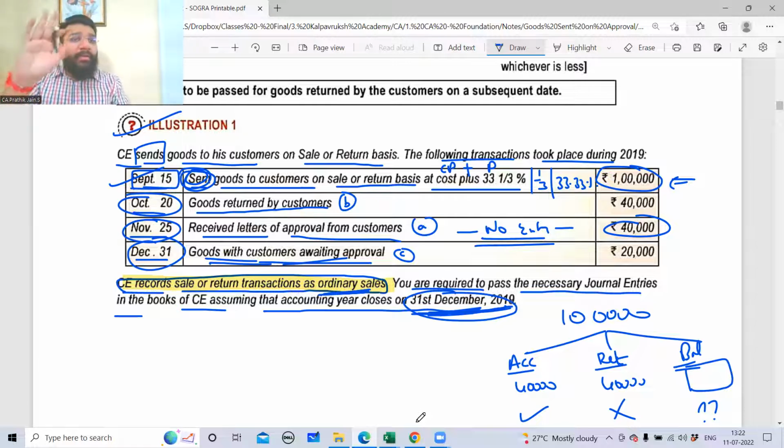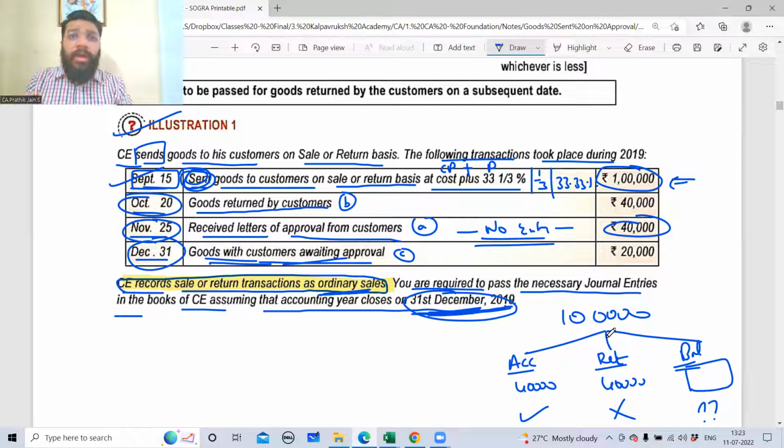Now, wait, I'm coming. Siddhi is asking, sir, if the goods are rejected next year, what entry will you pass? At the most, the goods only is going to come back. Who's assuming on which date it is approved? Assumption is not the game here.